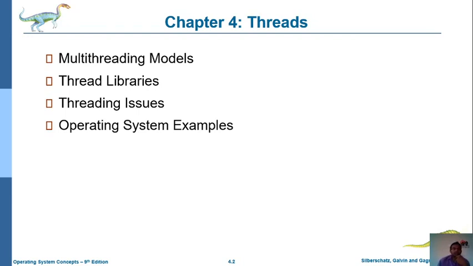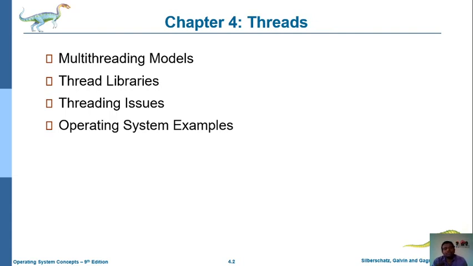In this chapter we are going to discuss what is meant by multi-threading, what the several multi-threading models are and why we use them, what the several thread libraries are, and what issues are faced by users and developers when preferring threads to execute a process, along with a few examples for threads. These are the concepts we will discuss in this chapter.